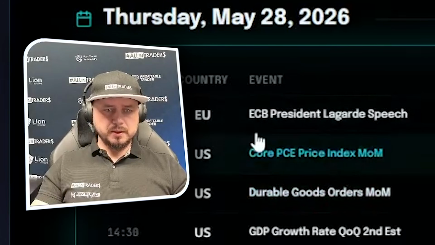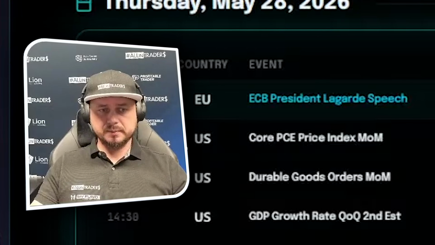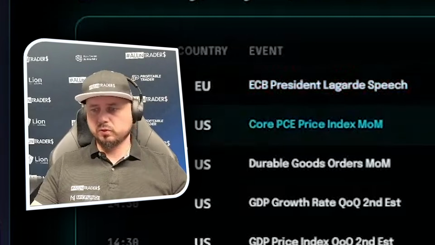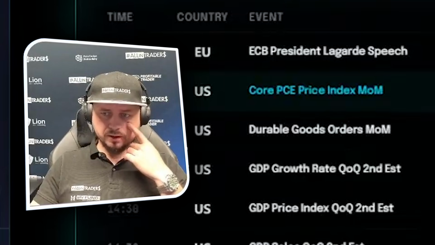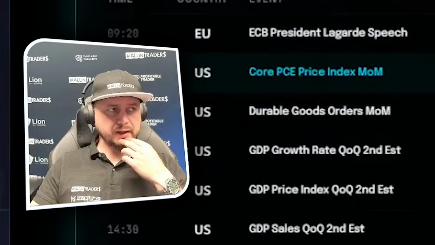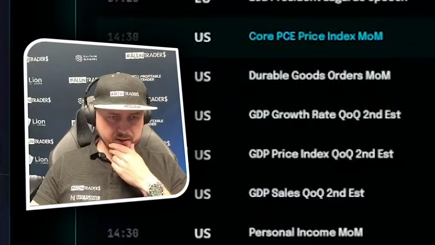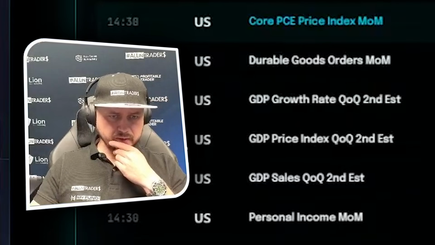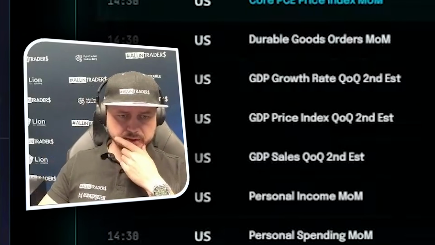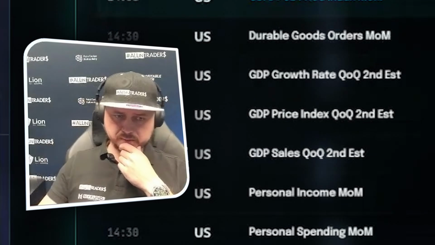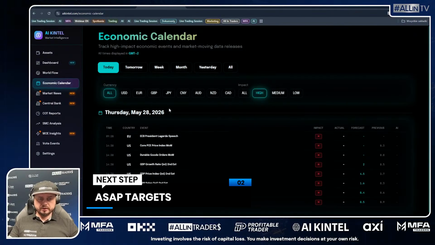So in about 20 minutes time, we got European Central Bank President Lagarde's speech. This is marked as high impact, so if you want to make any plan or if you want to trade on euro soon, we need to be aware of those news because we are using instant and funded accounts. Later on this afternoon, we got some news from United States. At 2:30 p.m. we got core PCE price index, we got durable goods orders, we got GDP and personal income and personal spendings all at the same time. Okay, guys, we know what's going on in our microeconomic calendar.